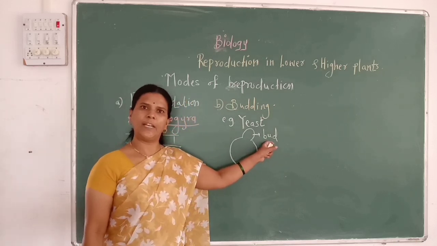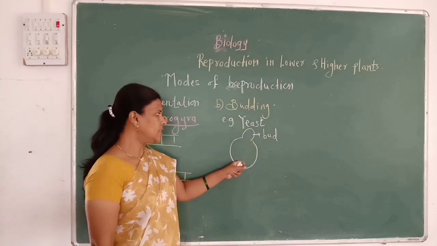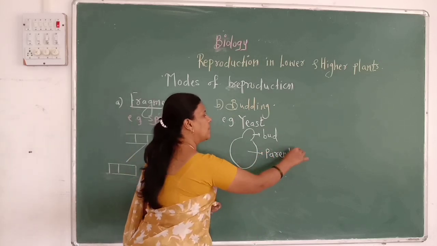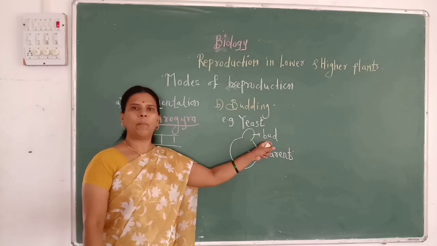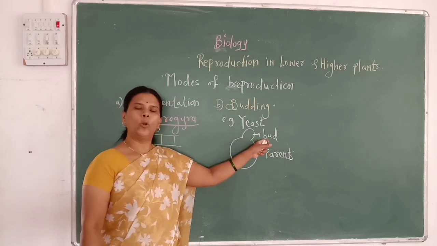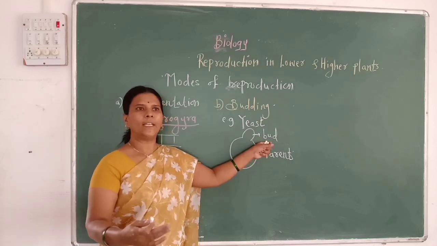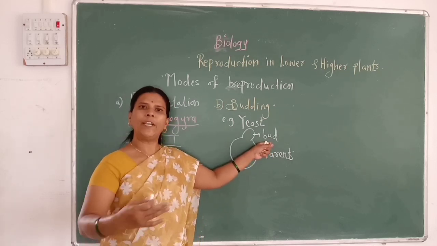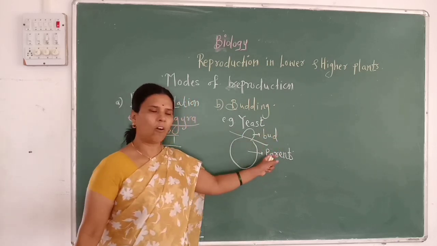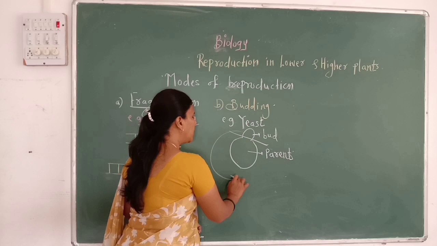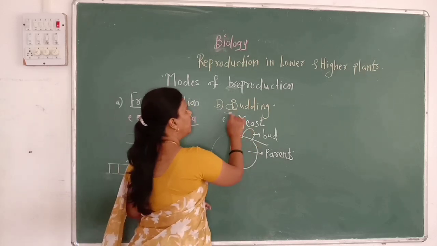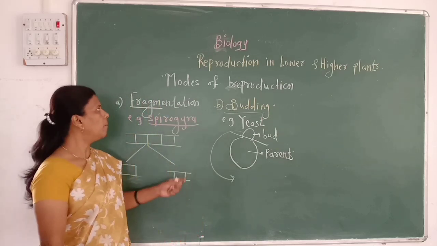This bud, when it is young, draws ready-made food material from the parent individual. But when it gets mature, that means it has the ability to survive independently, it gets detached from the parent organism, and this bud lives its own independent life. This method is called budding.